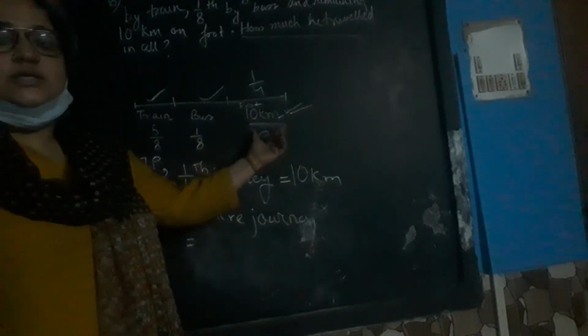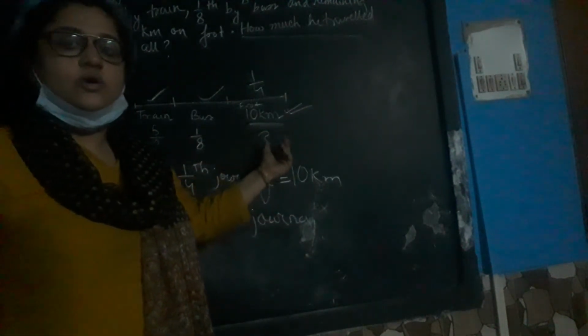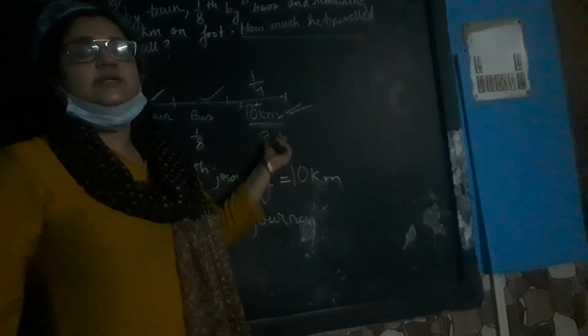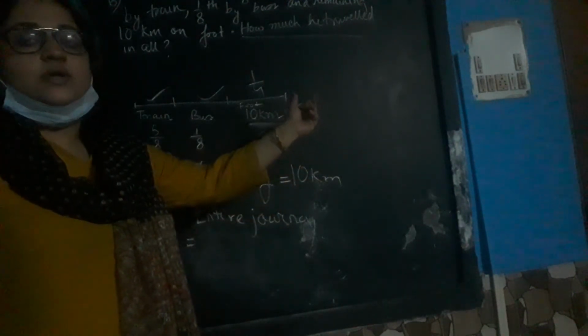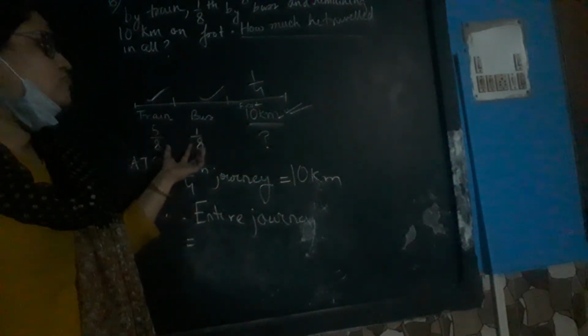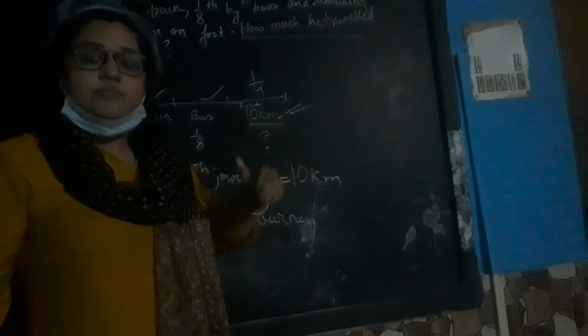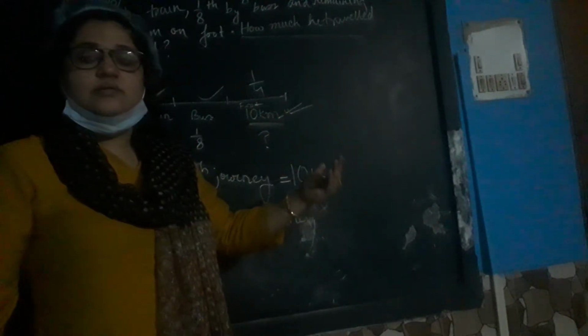1/4 of the journey that is traveled by walking means I have traveled 10 kilometers by walking. Then how many kilometers have I covered by using train, bus and foot? Must be more than that. Therefore, whenever you find more, you multiply with a greater fraction.